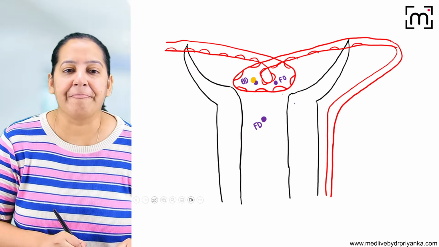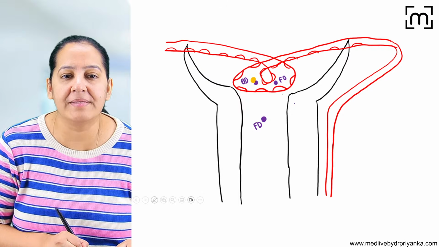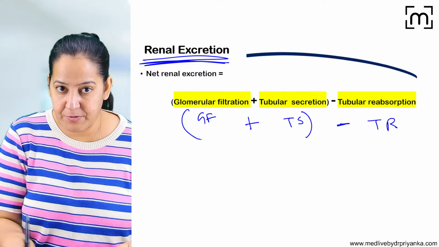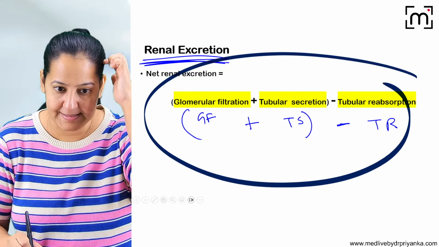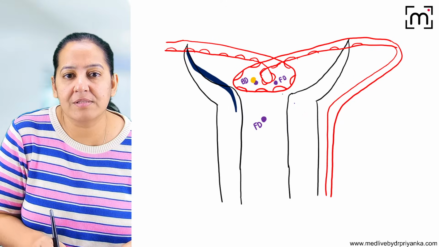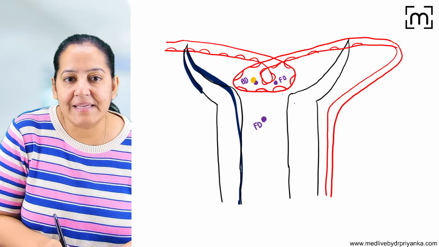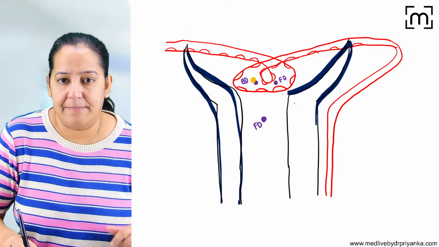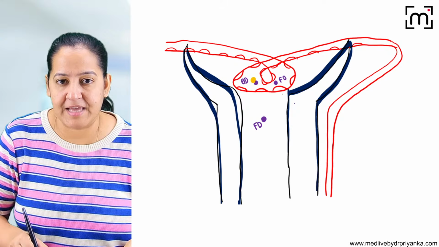Now, can you see this diagram? In this diagram, first you appreciate the Bowman's capsule. Please understand, this is the master diagram in which I will explain the complete process of excretion right now. Can you see this is Bowman's capsule? I'm highlighting the boundaries of the Bowman's capsule.